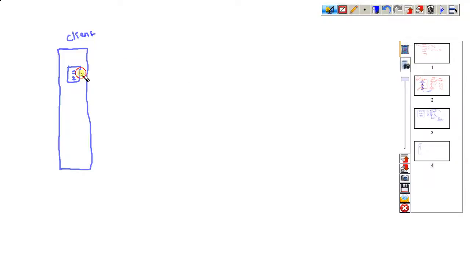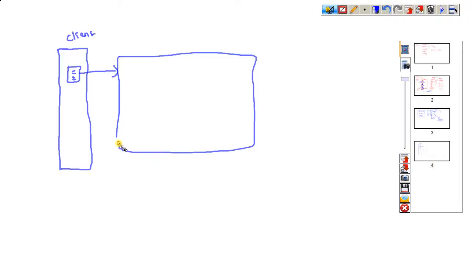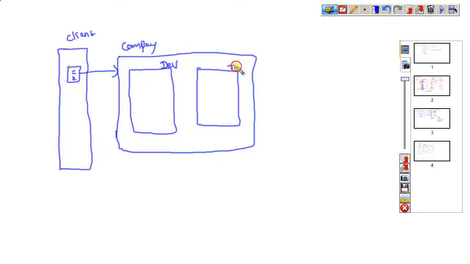What is testing? Here, this is a client who has some requirements to develop software, and these requirements are given to a company. The company has a development department and a testing department. The same requirements are given to the development department as well as the testing department.